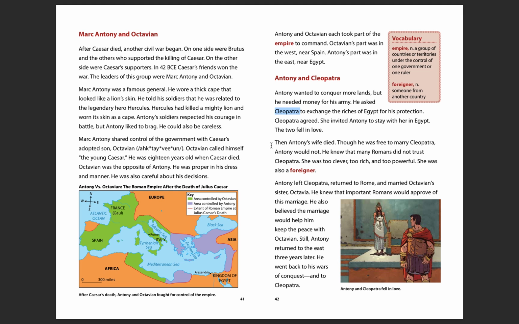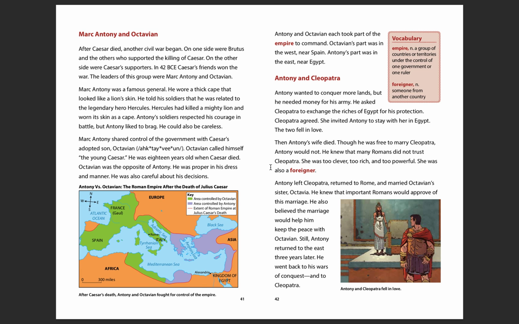All right, then Antony's wife died. Though he was free to marry Cleopatra, Antony would not. He knew that many Romans did not trust Cleopatra. She was too clever, too rich, and too powerful. She was also a foreigner, meaning she wasn't from their country. She was from somewhere else.